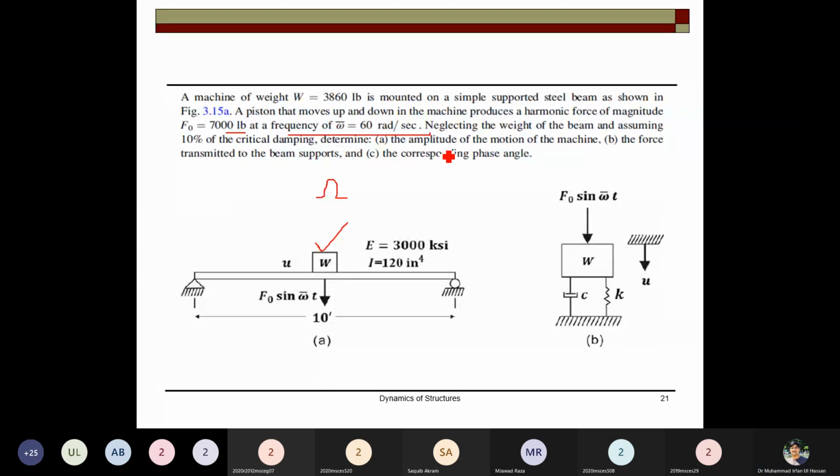force transmitted to the beam support, TR, and the corresponding phase angle. So this system is on the left hand side. How much force is transmitted to the support? K is this one, the damping is also there. So this is the damped harmonic motion case.